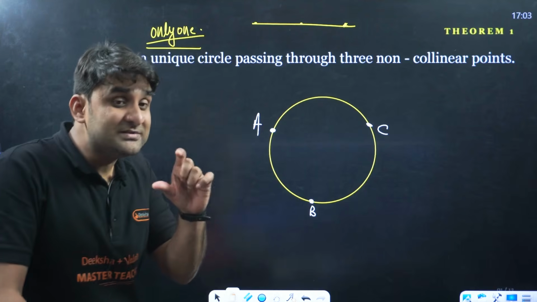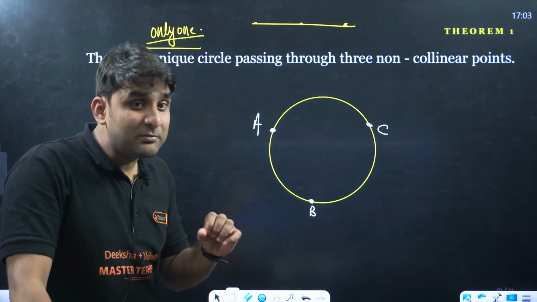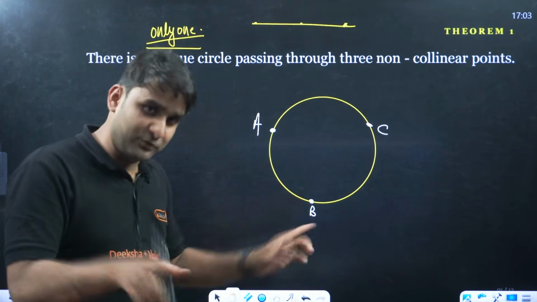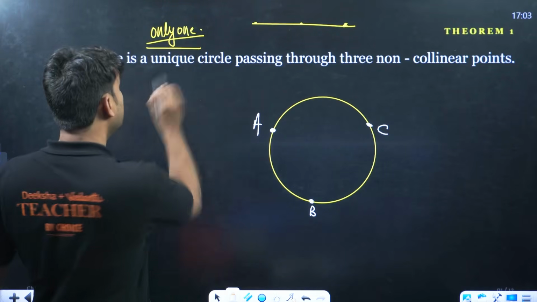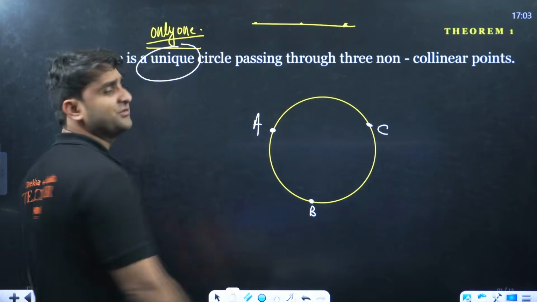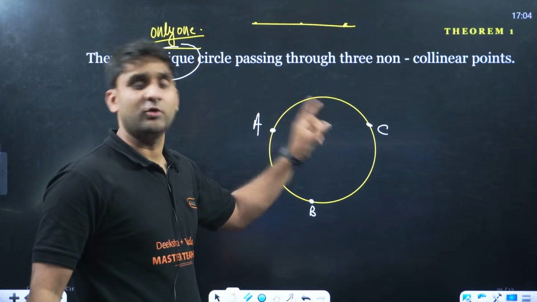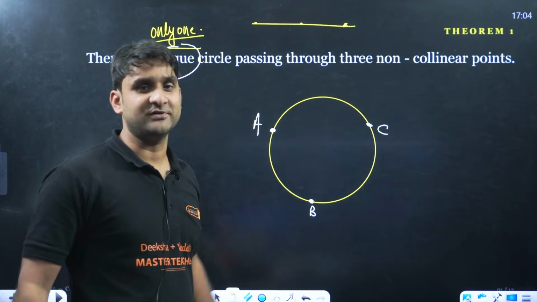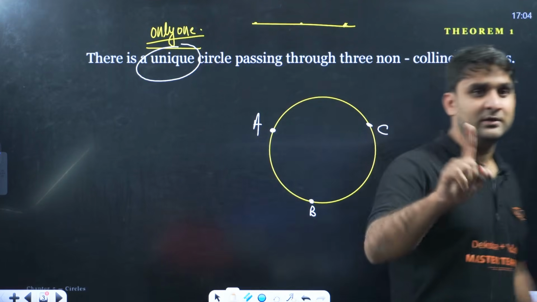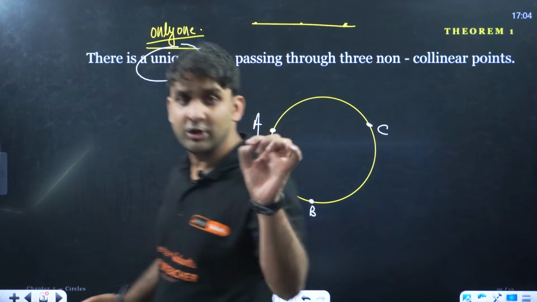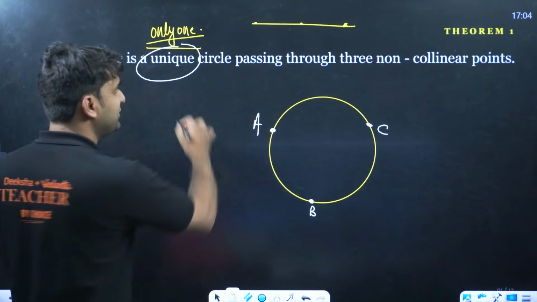How many circles are possible passing through these 3 points? Only one circle. There will be only one circle which will be passing through all these 3 points. So this is the first theorem. Clear, everyone? Only one circle is possible that will be passing through 3 non-collinear points. I hope this is clear to you.